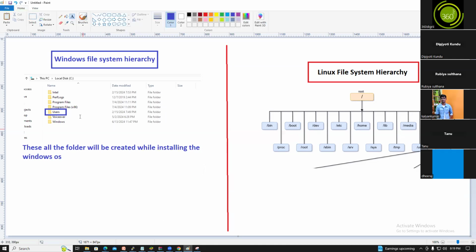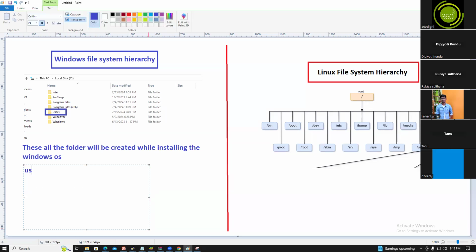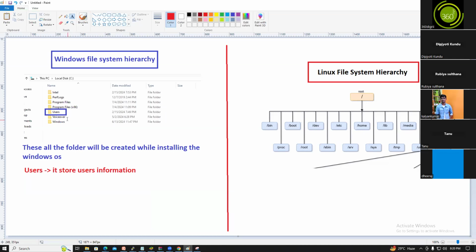Each Windows OS folder has a specific purpose. The purpose of the Users folder is that it will store the users' information.